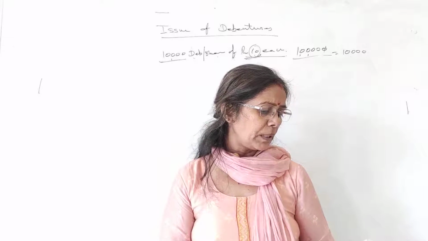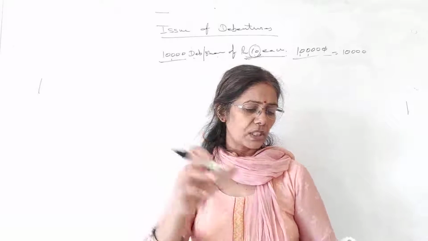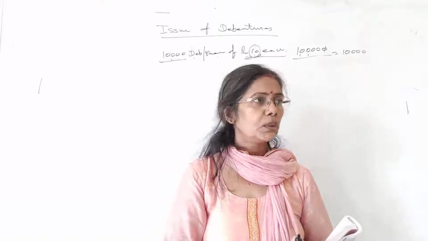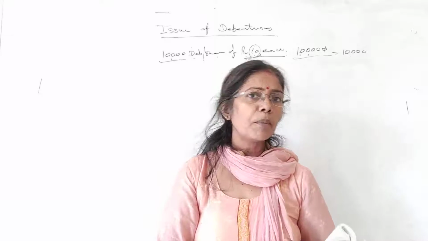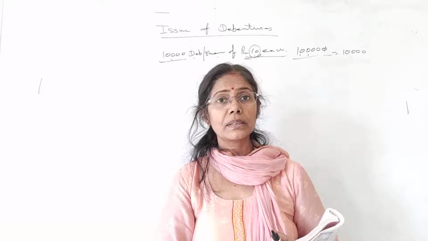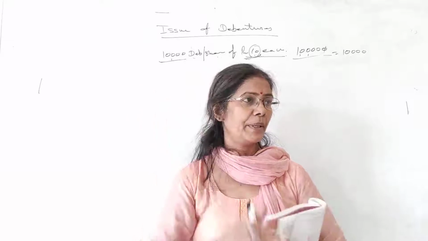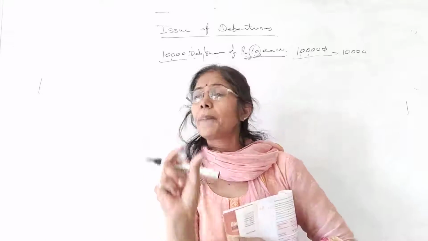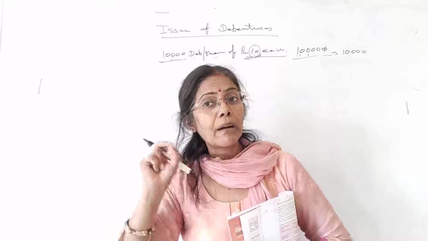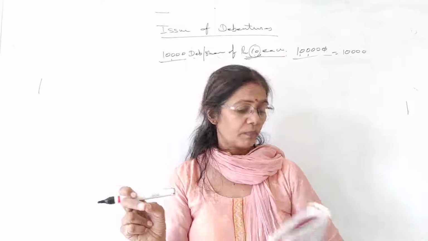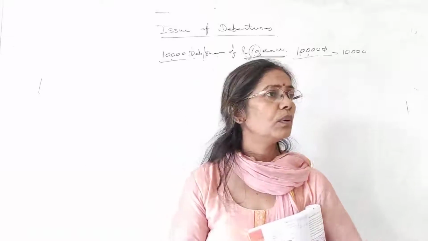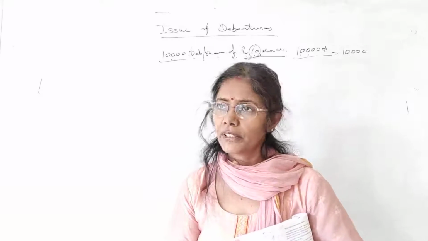So ASPI Company Limited, how many debentures are issued by this? 20,000. And the name of debenture is 9% debenture. So this is a part of debenture. Wherever the percentage is mentioned, you have to use this percentage, okay? And of how much face value? 100 is the face value.